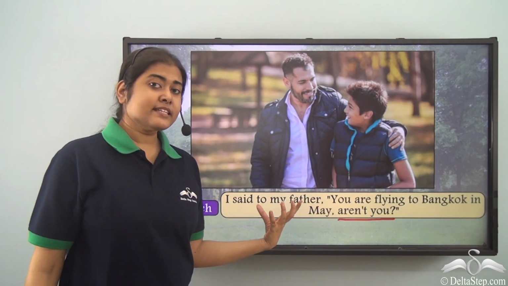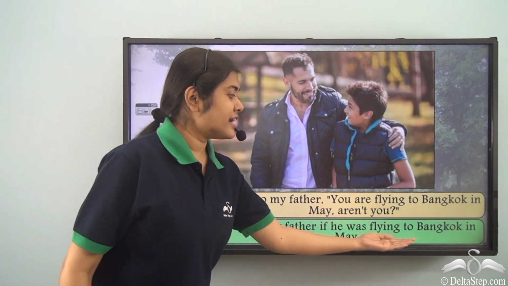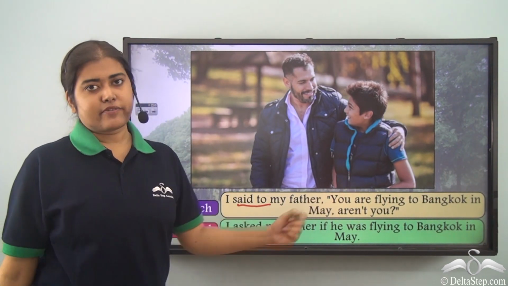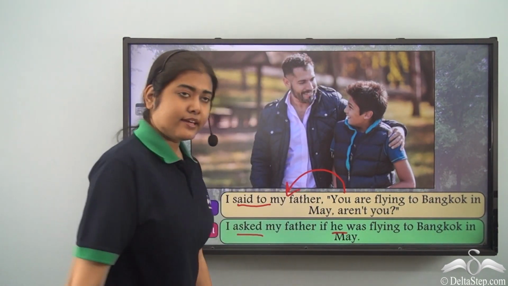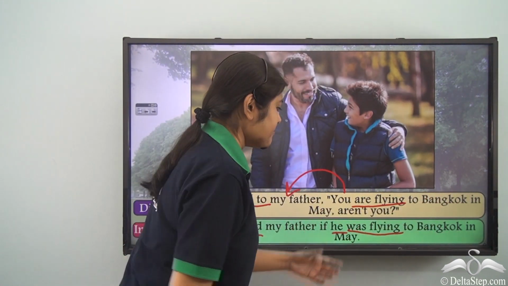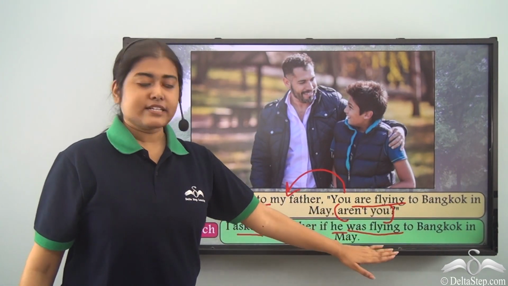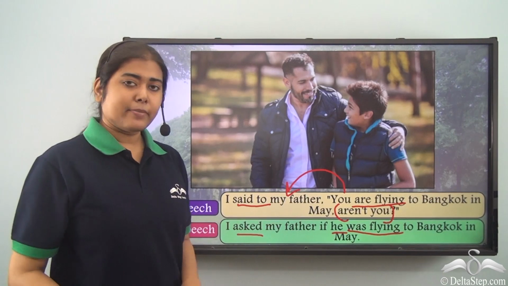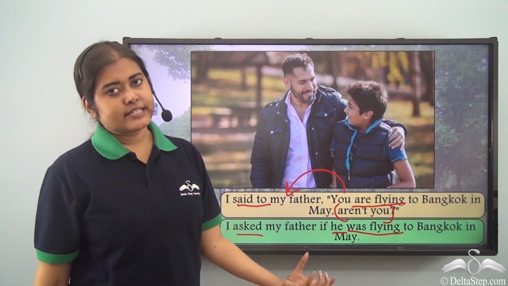So what will be our sentence in the indirect speech? I asked my father if he was flying to Bangkok in May. So said to becomes asked because a question has been asked. You refers to my father. So we write he, then are flying becomes was flying to Bangkok in May remains the same. So this part, aren't you, is not converted in the indirect speech. We simply omit this part. So remember, whenever you have such question tags, they are not written in the indirect speech.